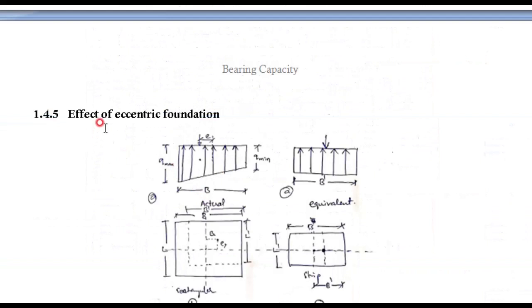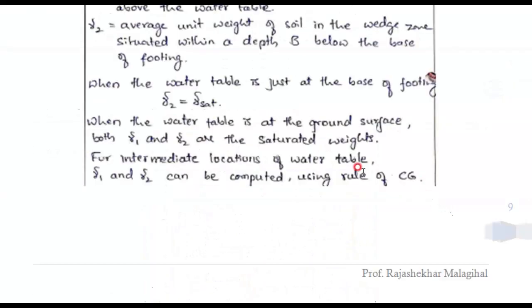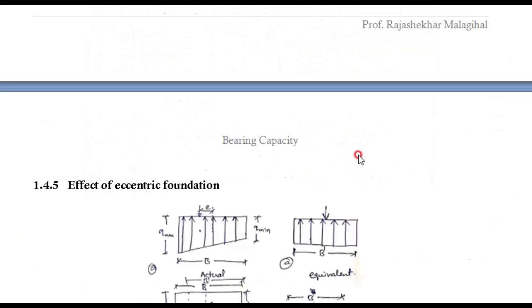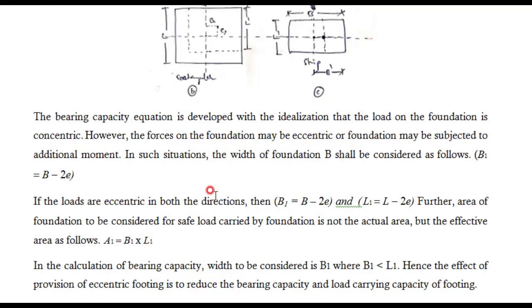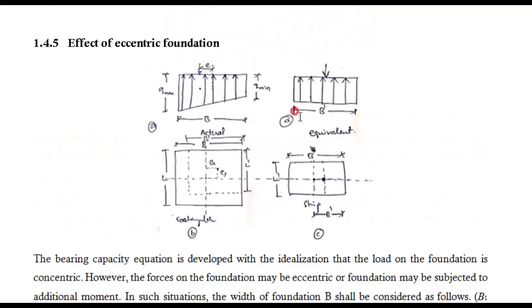Okay, then the effect of eccentric foundation. See here, again the bearing capacity is calculated based on the concentric loads acting on the ground. If any eccentric load is acting on the ground, then it changes its meaning. Here, some load is applied, therefore some stress is more here and some stress is less here.